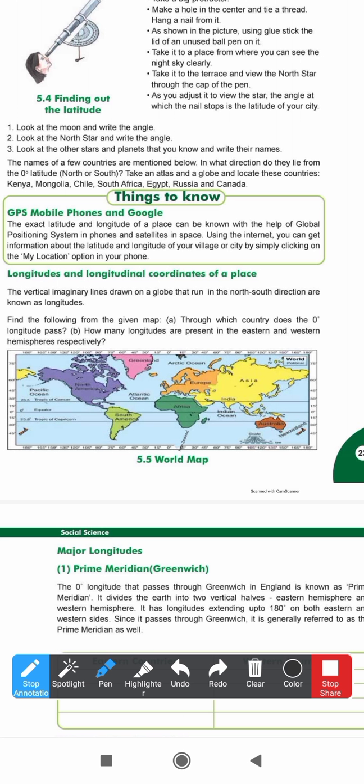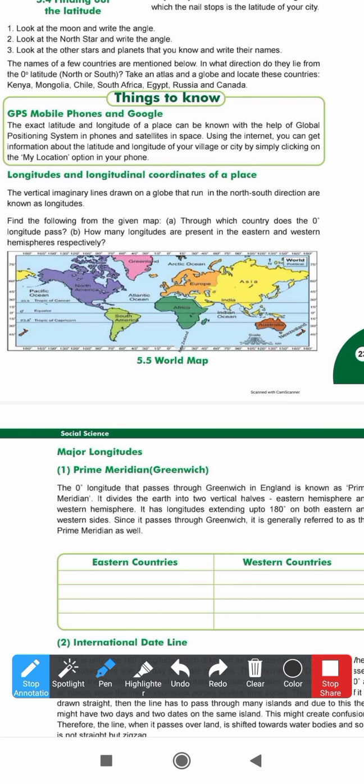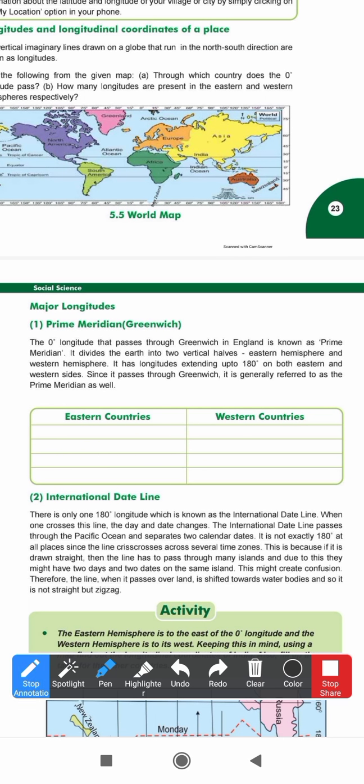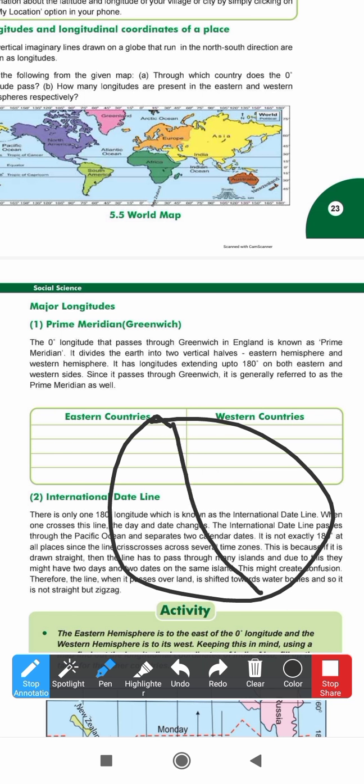Now latitude and longitude are that much. Now what are major longitudes? We know major latitudes very well. Major longitudes are two: the prime meridian and the international date line. As I have told you, the prime meridian passes through Greenwich in England. It divides the Earth vertically into two parts. This is the prime meridian, right? If this is the prime meridian, it divides the Earth into two equal parts, the eastern and western hemisphere. It passes through Greenwich, so it is called the Greenwich line also.